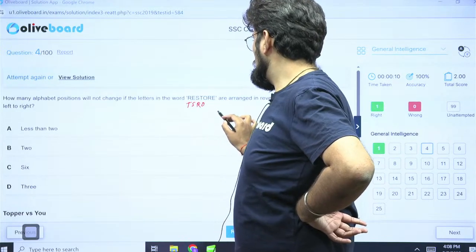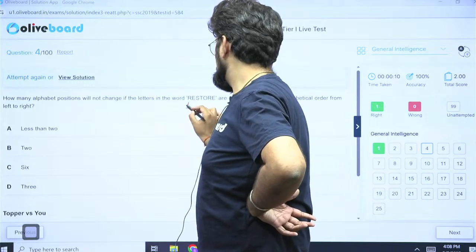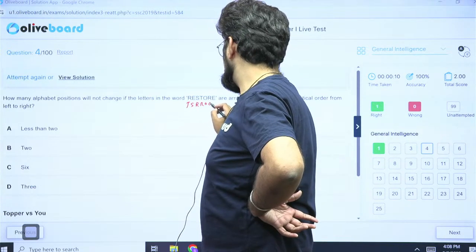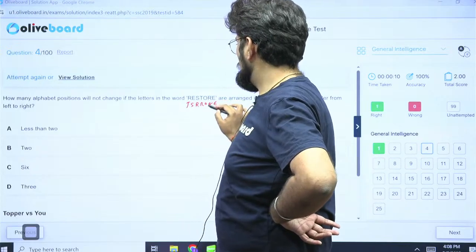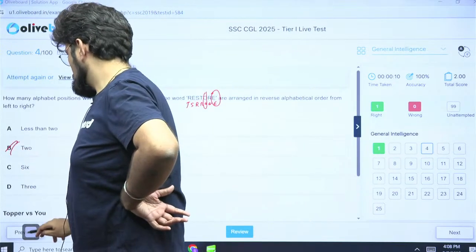TSRO. Okay, we had 2 R's, I did not see that. So TSRROEE. How many have not changed? Only 2. Right? Only 2 have not changed. So option B is the correct answer.